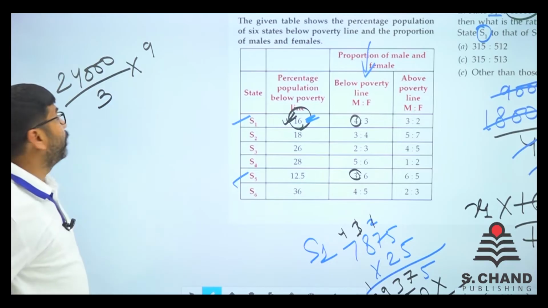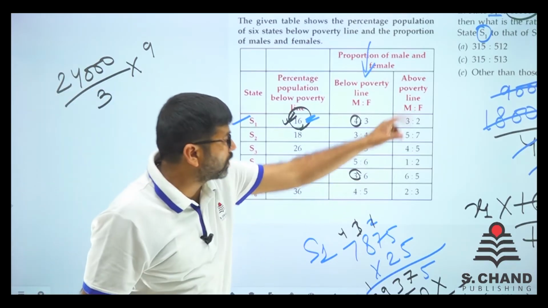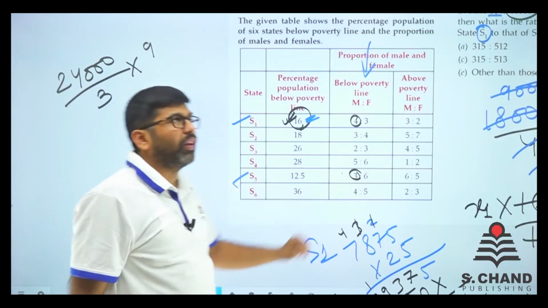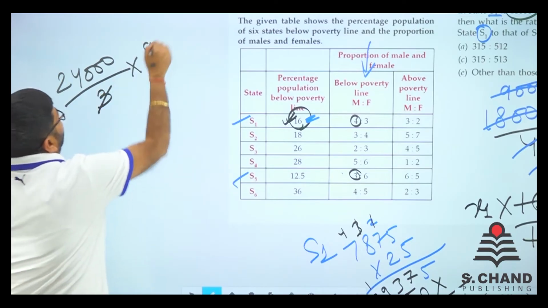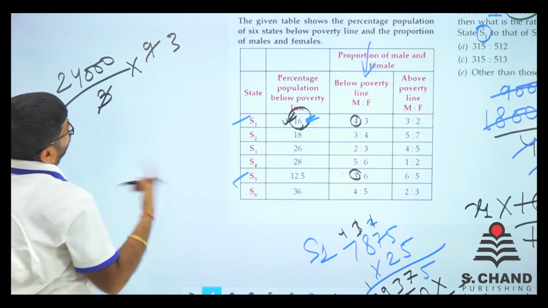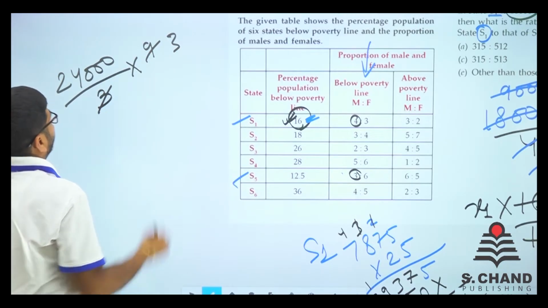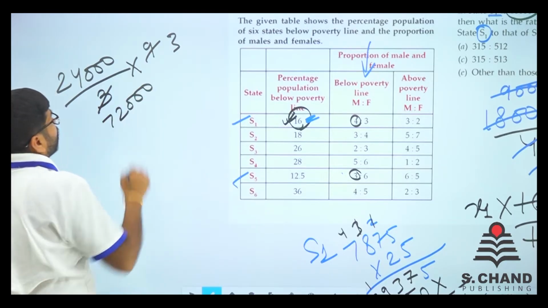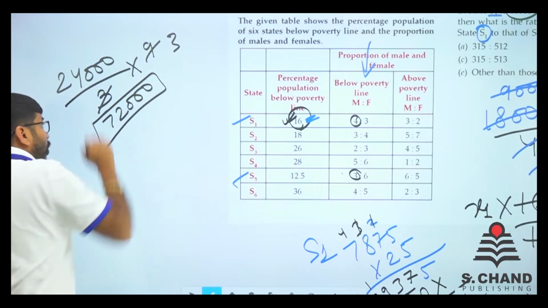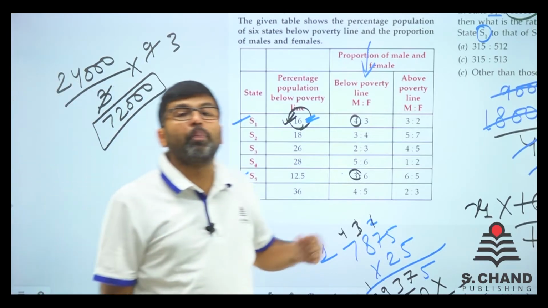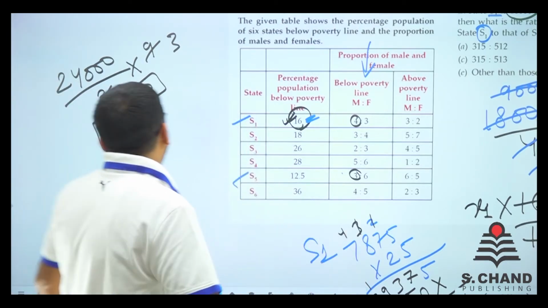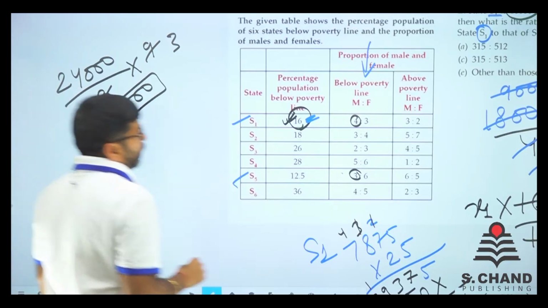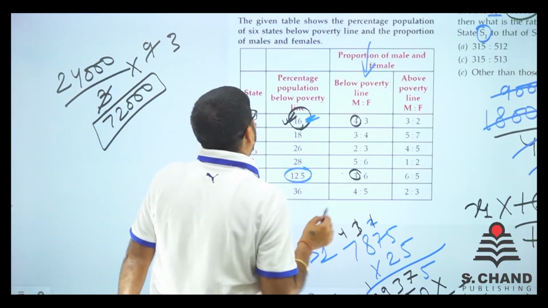Why so? Because that 24,000 is 3 parts of total 9. So just do one thing, just multiply 24 into 3, 72. So we have got 72,000. 72,000 is the total population of below poverty line people. And that is 12.5%.